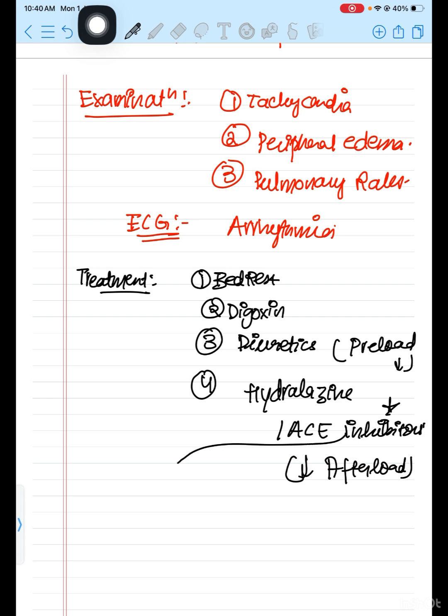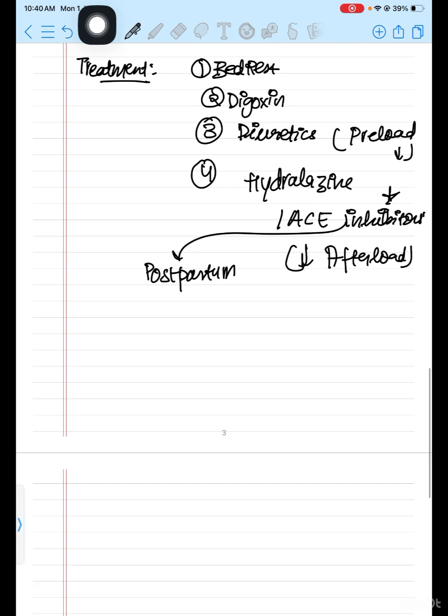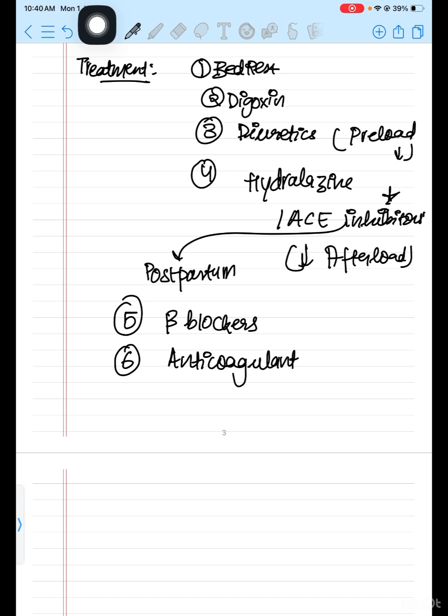ACE inhibitors, we have talked about, are only used after delivery. They are not generally contraindicated, only before the birth of the baby. Then beta blockers can be used, and again anticoagulants are used. Why? Because thromboembolism is one of the causes of mortality, so anticoagulant therapy is used.